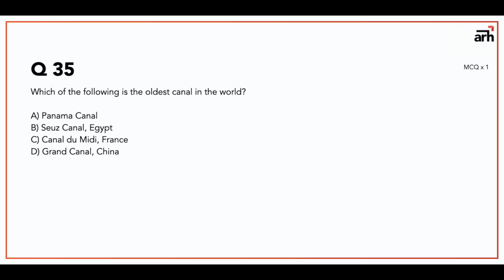Now this question I actually got inspired from the recent event that happened with Suez Canal, and the ship basically got stuck in there. So I think this is an important question, and the answer to this is not Panama or Suez Canal, but the Grand Canal in China, one of the oldest canals in the world.